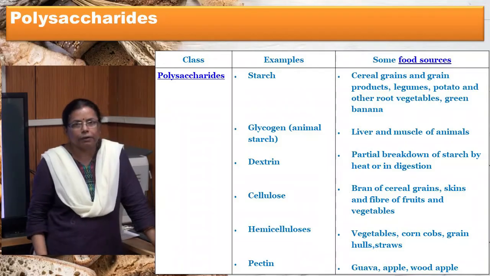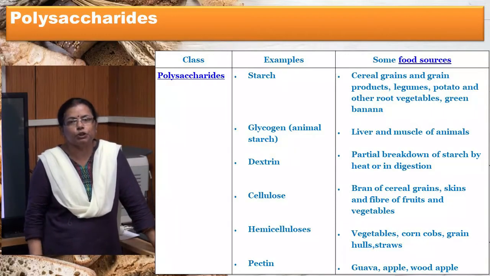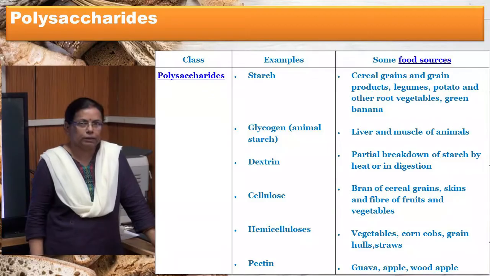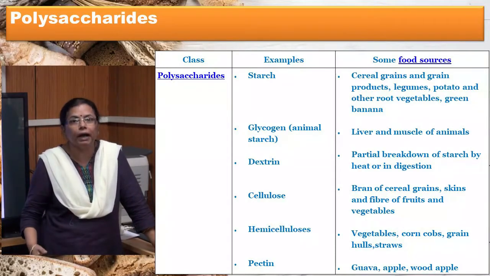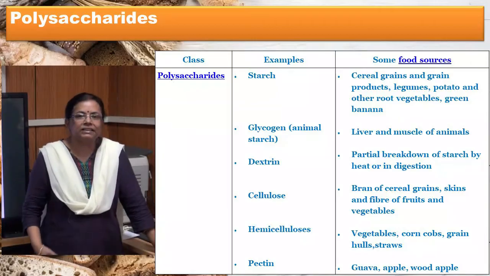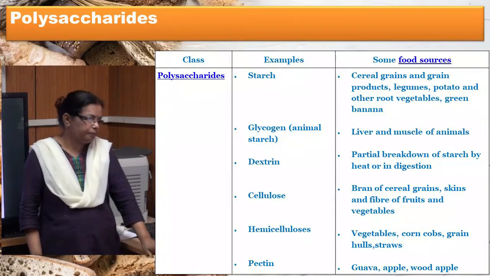Glycogen: in our body, carbohydrate is stored in the form of glycogen. It is found in the liver and muscle of animals, including heart muscles. Dextrin is a degraded product of starch.